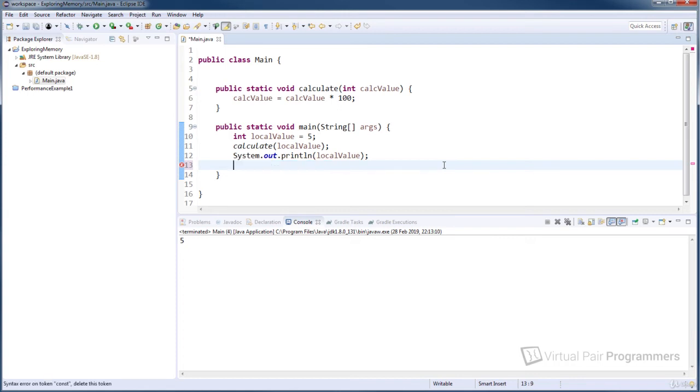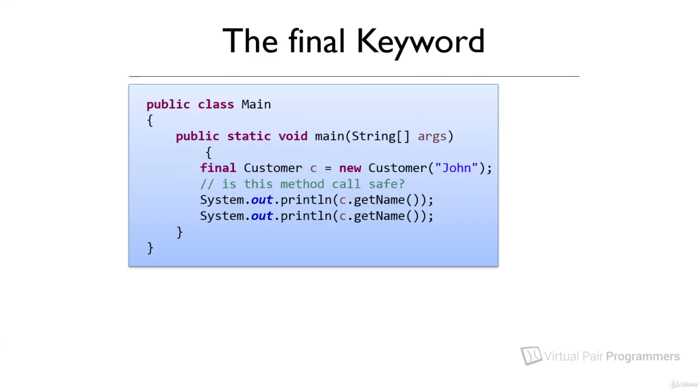To understand what I mean, let's have a look at an example. Here I've got some basic code that's going to create a customer called John and then print out the customer's name twice. And the question is, is this code safe? Well, we're creating a final customer whose name is John, and we're not calling any methods which should change the state of this customer. So it looks like this should be fine. But actually, we don't know this for certain, unless we know the implementation of the getName method. Let's suppose the person who wrote getName created some code that looked like this.